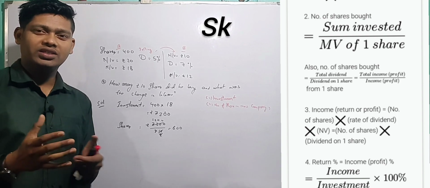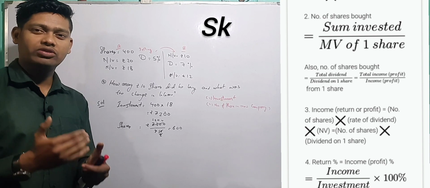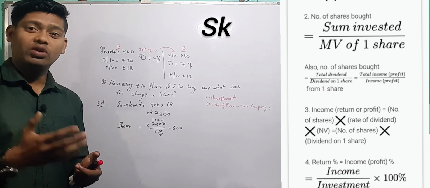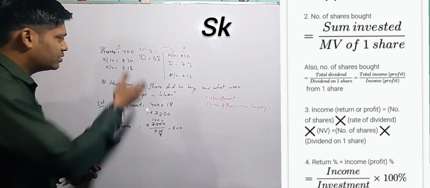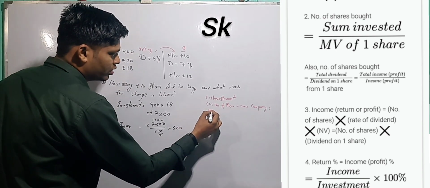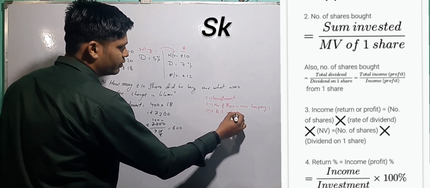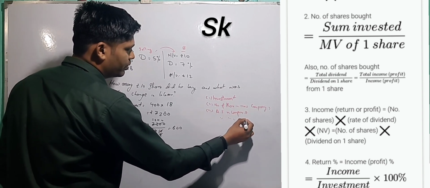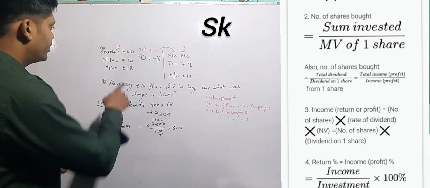Now they are asking what is the change in the income, meaning what is the previous income, what is the new income, tell me the difference. Did it increase or decrease? Obviously with the percentage you can see the income is increasing. So first we have to see what was his income previously and now what is his income. So we have to find out the previous annual income in company A, and then the annual income in company B also. So for getting the annual income of company A, what do you have to do?